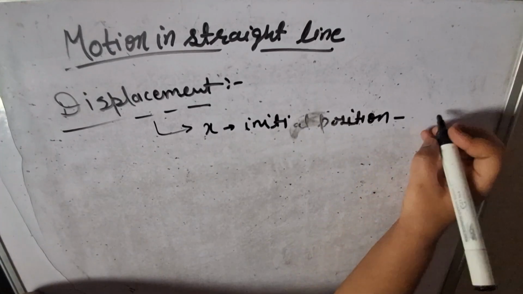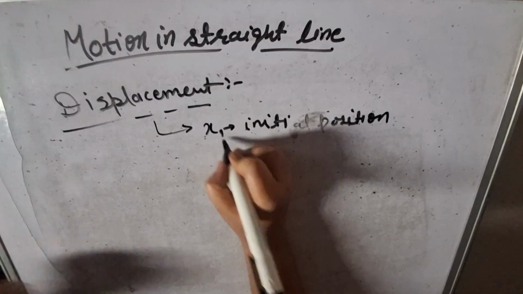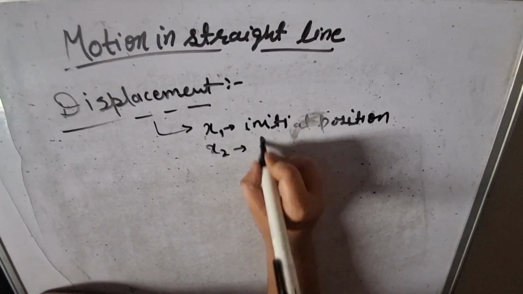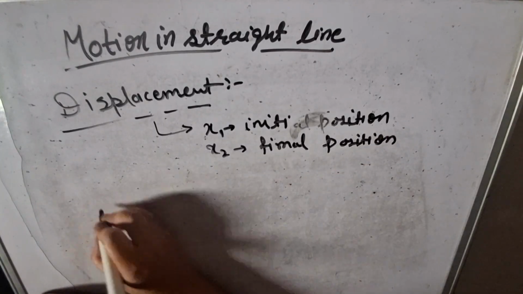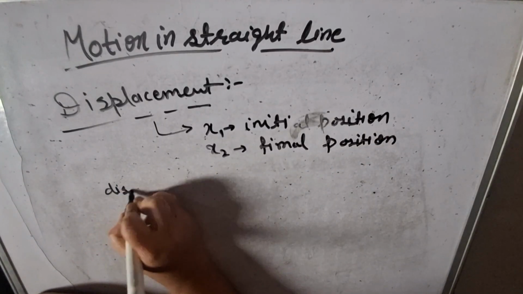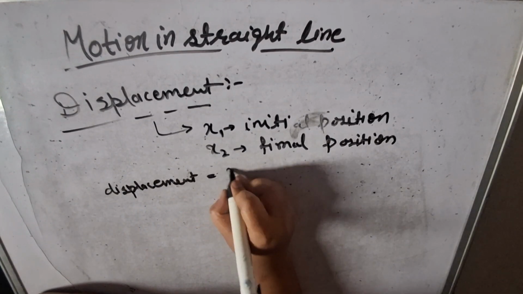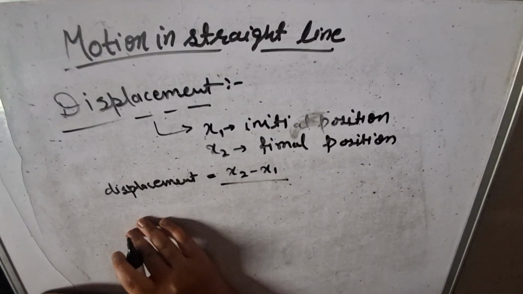Let initial position be x1 and final position be x2. So what will be displacement? Displacement is the difference between final position minus initial position. This is displacement.